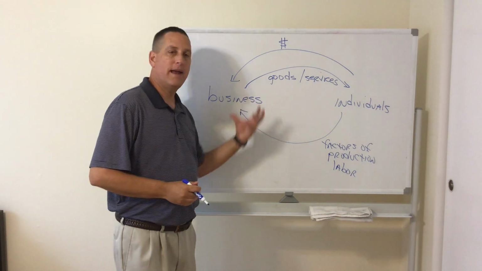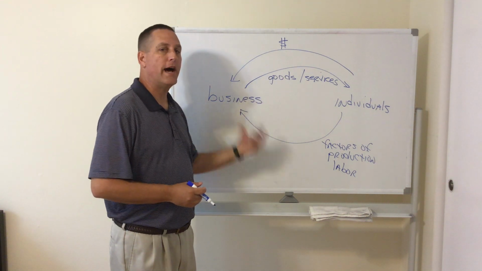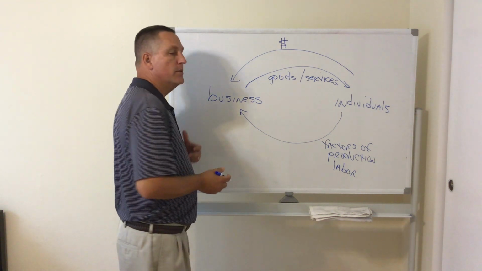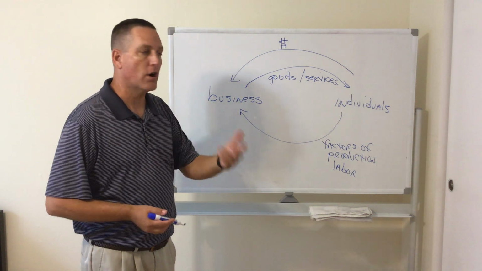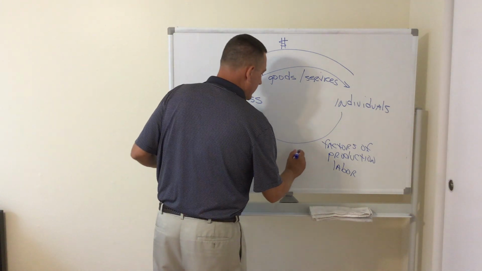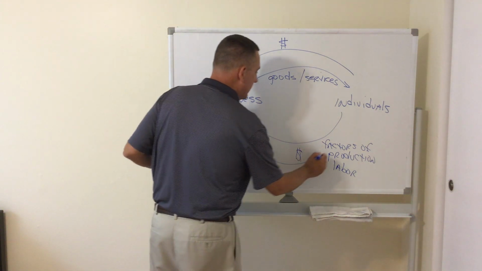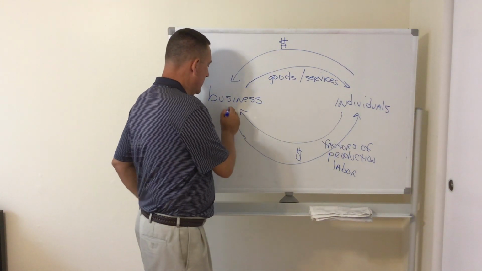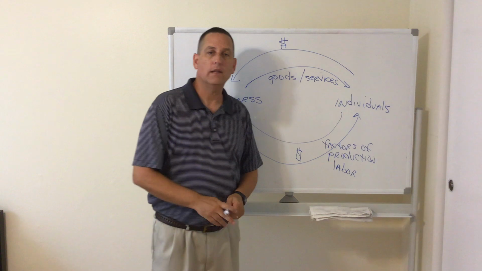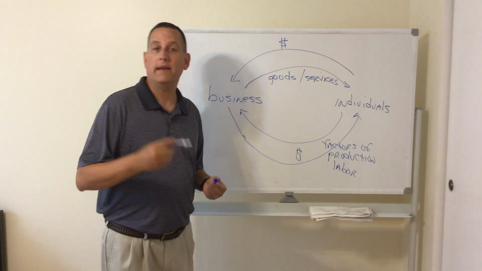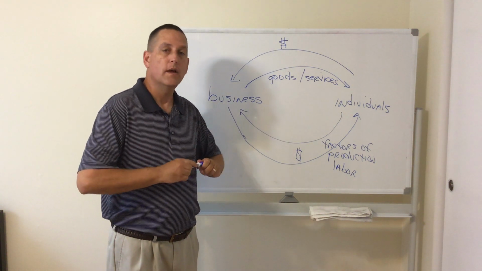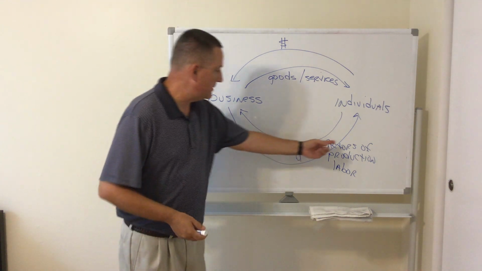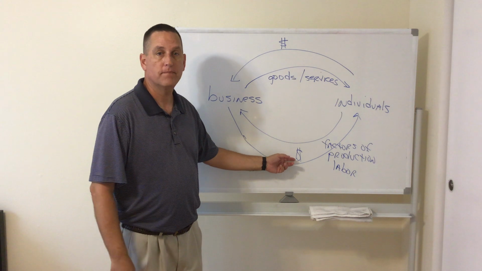Could In-N-Out make hamburgers without our workers? No, without our labor. Okay? So what do the businesses give us in return for our labor? Well, again, this is the money that goes back. Businesses give the money to us for our labor. If you have a job at In-N-Out or any other place, okay, why do you give them your labor? Why do you provide that factor of production to the businesses? Because they give you money.